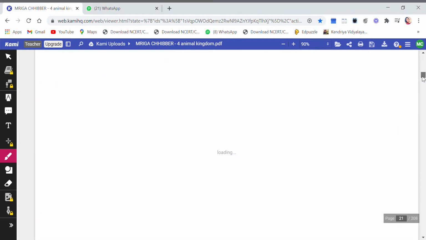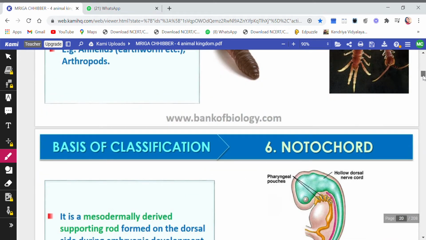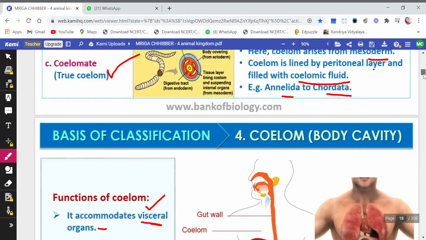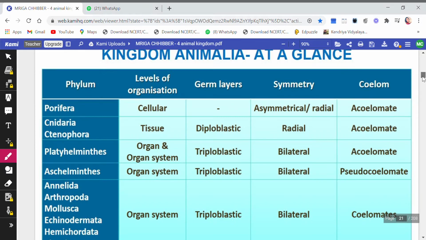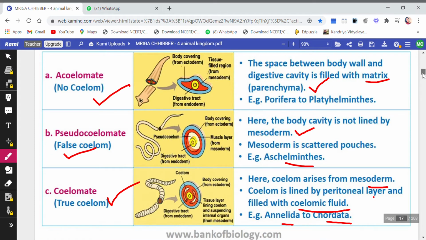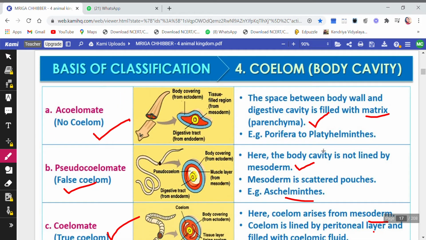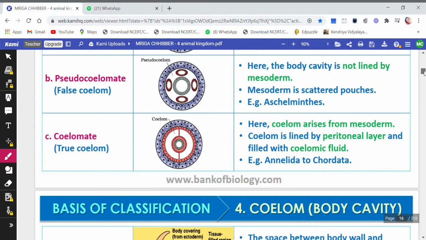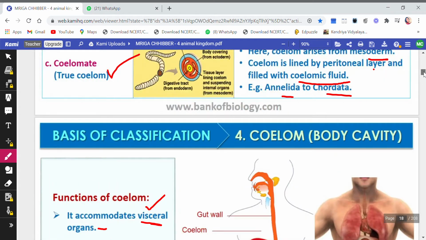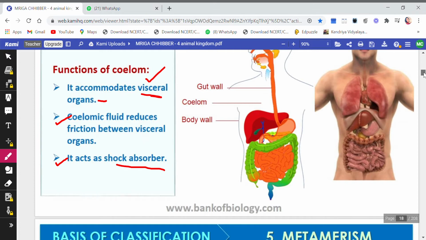Okay. Now let's move on to the next. The fourth one we have done, I think here body cavity is finished. I have some issue with my mouse. Okay.